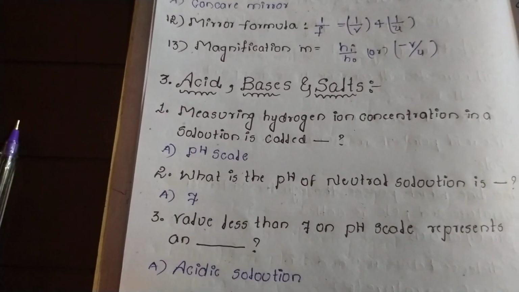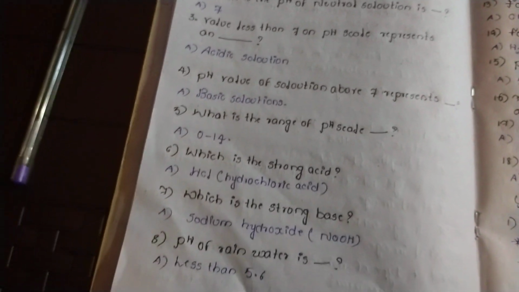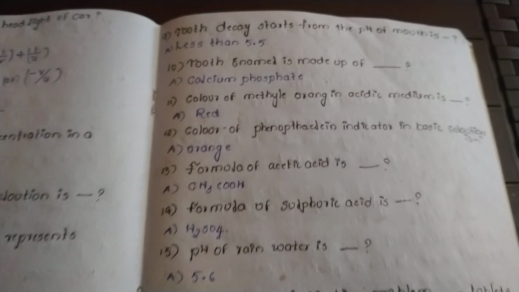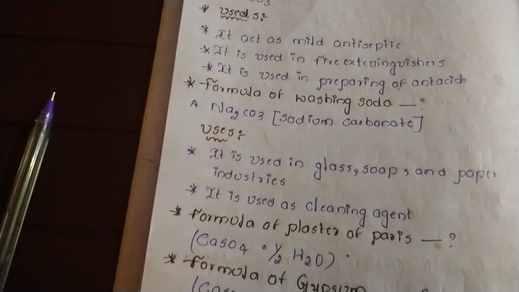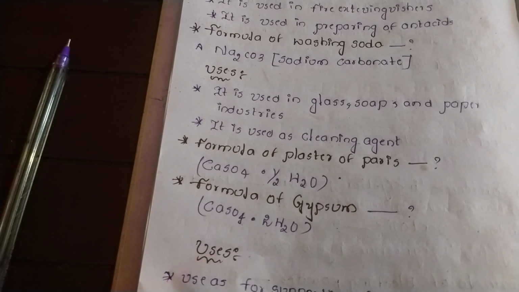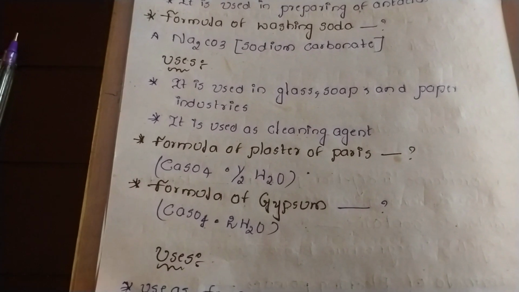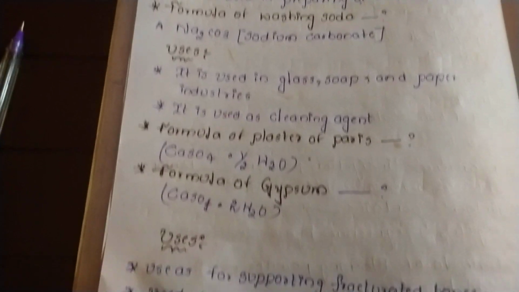Now let us enter the third chapter, acids, bases and salts. Remember this question from this chapter, friends. Definitely 2 to 3 questions will come from this chapter on the pH scale and the uses of bleaching powder, baking soda and washing soda. You must remember this, and don't forget the formula of plaster of Paris and the formula of gypsum. The formula is the same, but the water molecules are different.